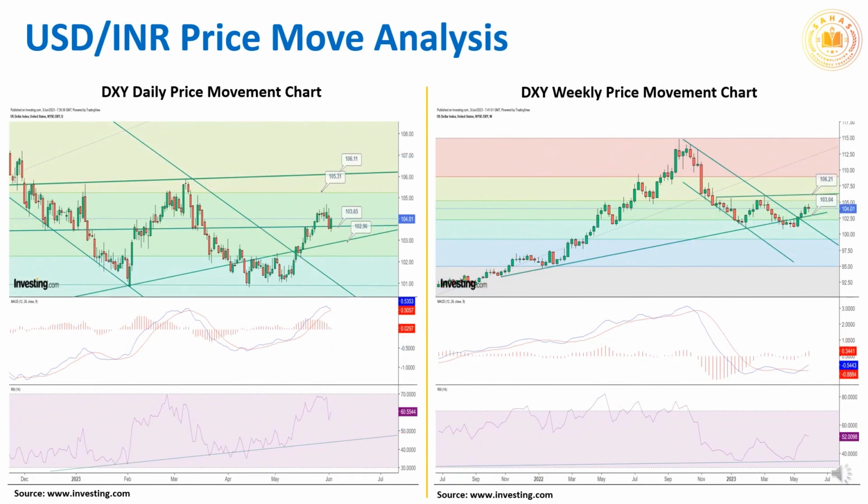As the risk of default abated with passage of the debt ceiling limit and mixed data from US, may refrain Fed to continue with rate hike action, which led to reversal in dollar strength. Dollar index closed the week at 104.01 from its previous week's close of 104.21.